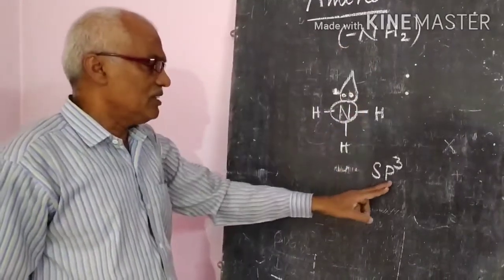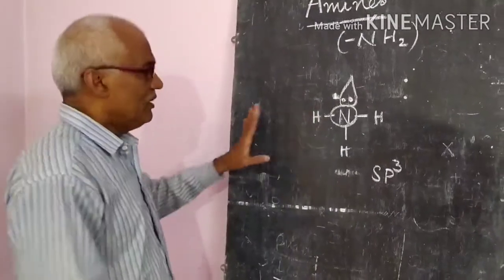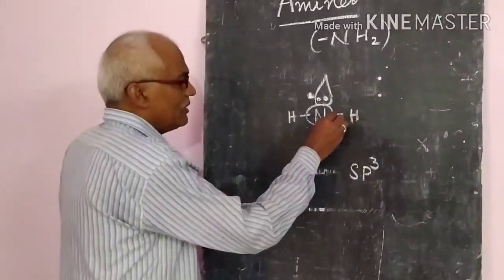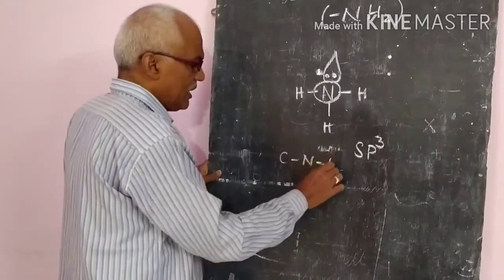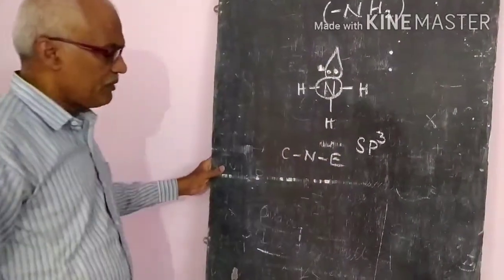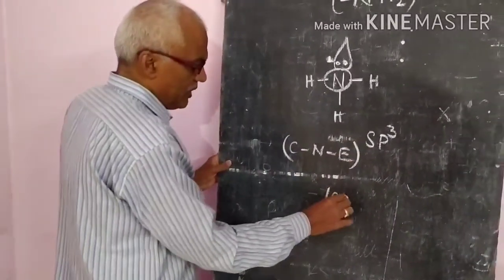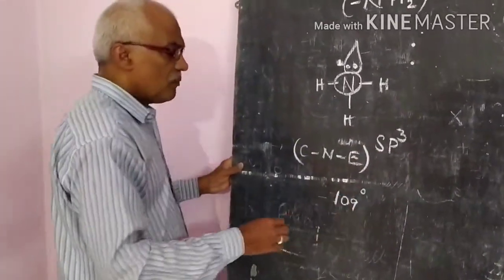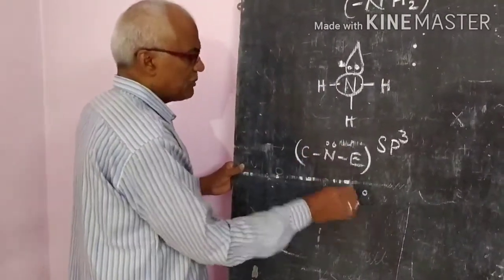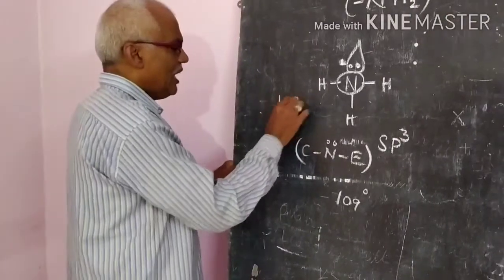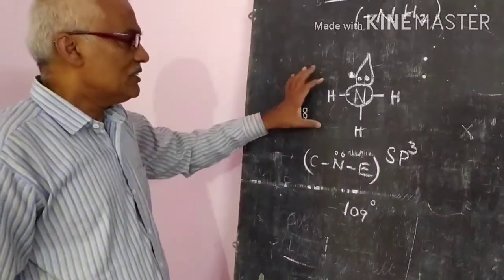So its structure is that sp3 hybridized orbitals will be formed. Generally, the angle between carbon, nitrogen and the electron pair should be 109 degrees. But since electron pair repulsion is there, it is less than 109, approximately 108 or 107 degrees. So this is the structure.